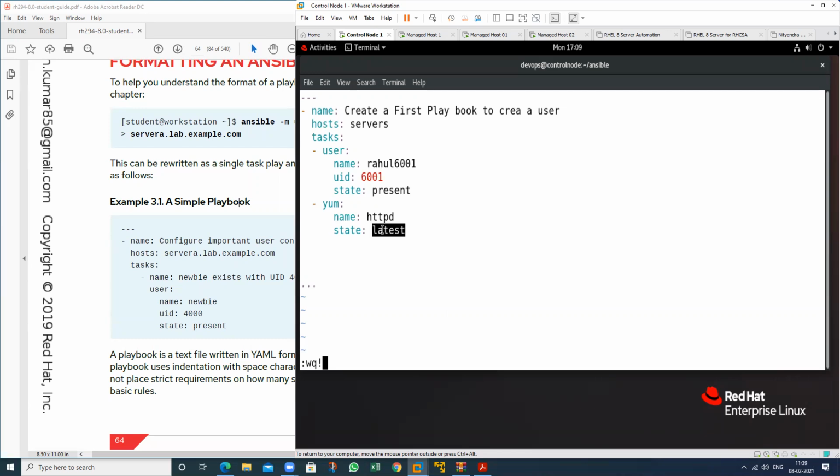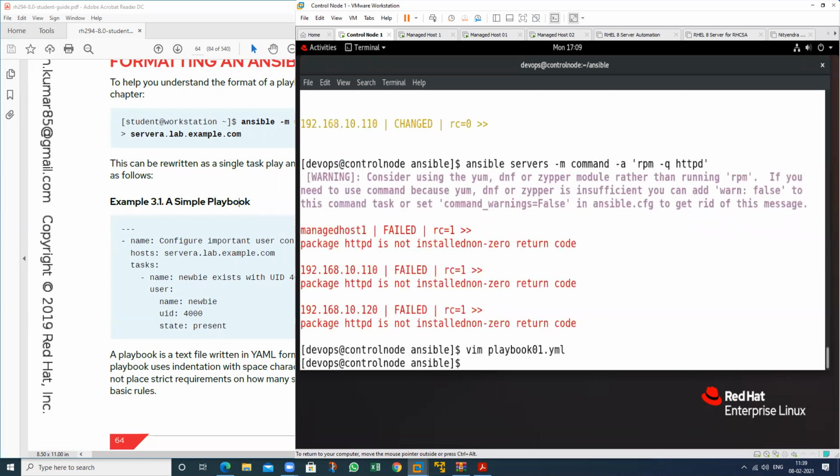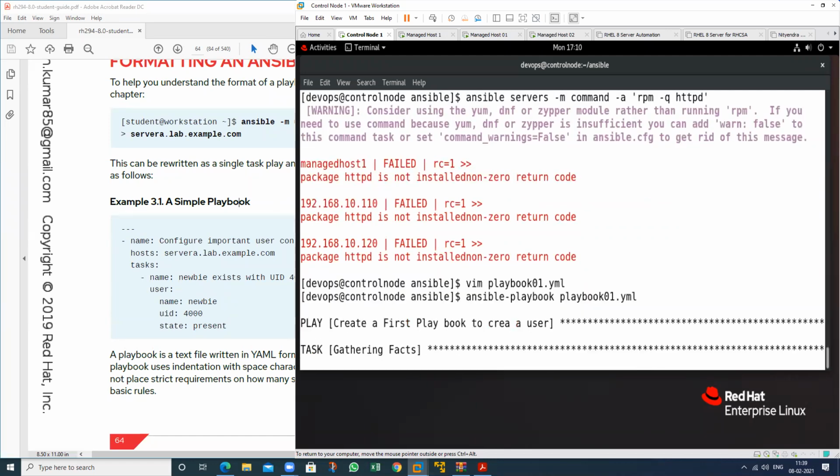If we want to update the package, then what will I do? Just yum update. That is a command. So we can also use it like this. So now see, perform this particular command again.